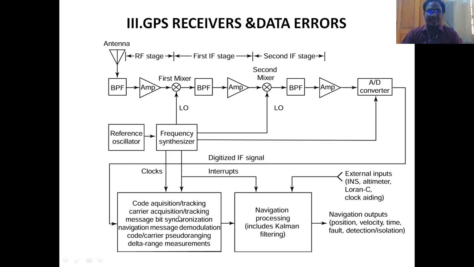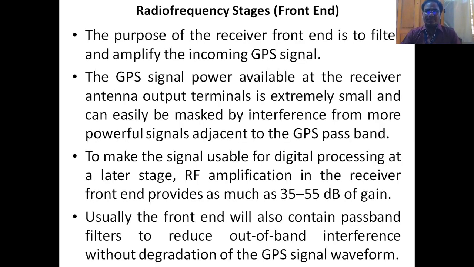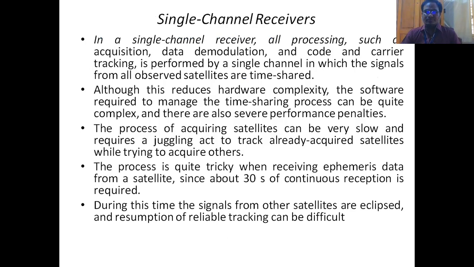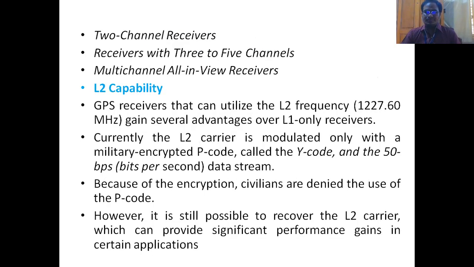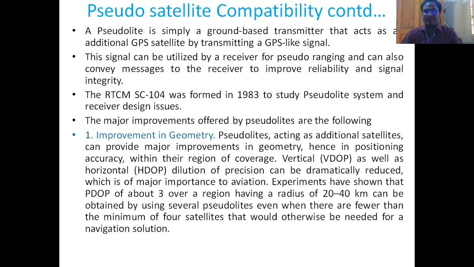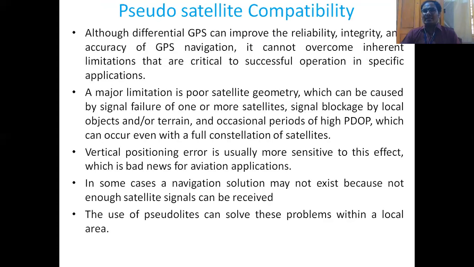So what is pseudo ranging? Pseudo ranging comes when the pseudo satellites are present in the vicinity. So this is pseudo satellite compatibility.